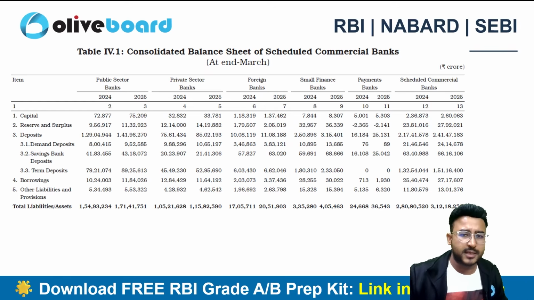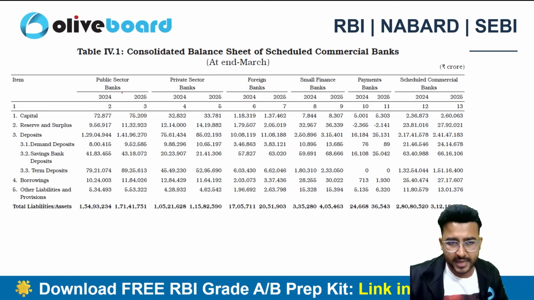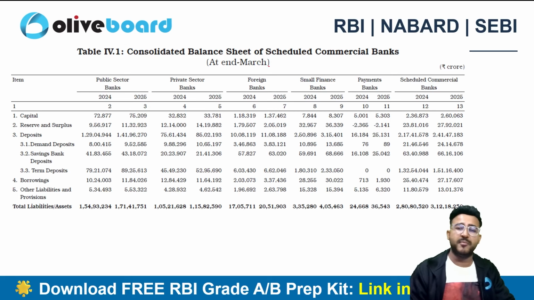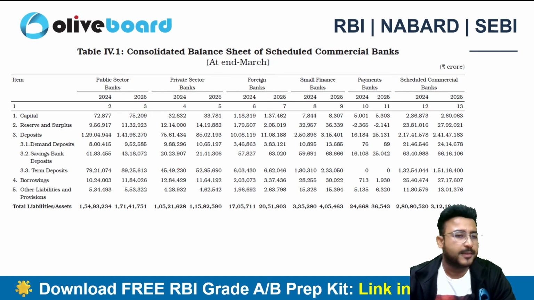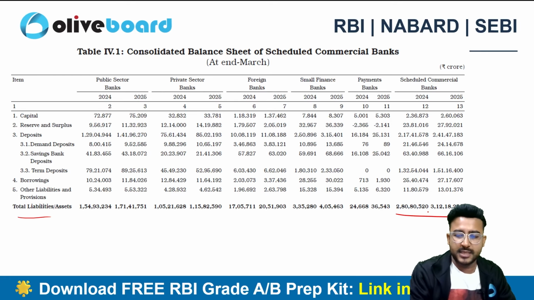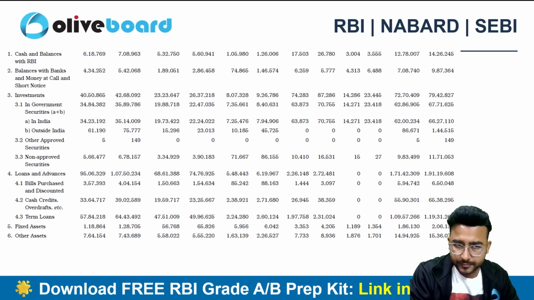We can have a look at the consolidated balance sheet of all the scheduled banks as well. Public sector, private sector, foreign banks, SFBs, and payment banks are all included in this list, and the total of assets and liabilities is growing compared to 2024, right?